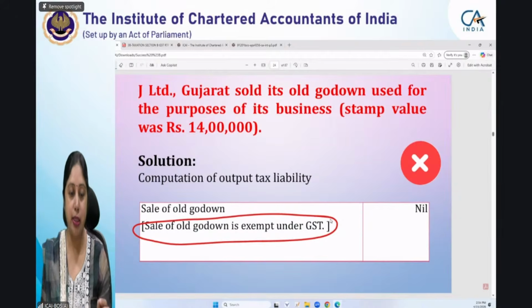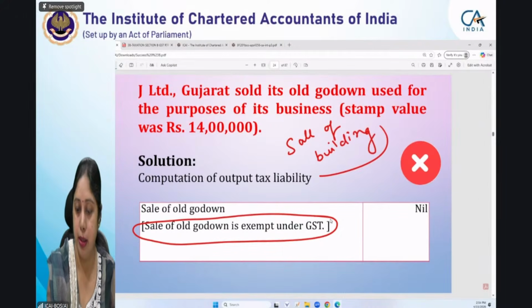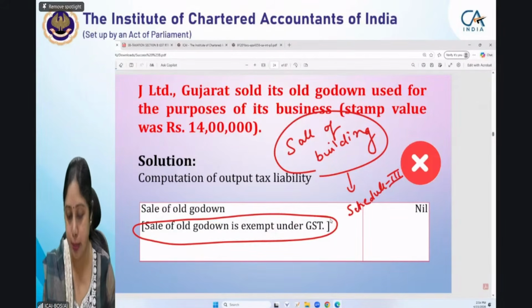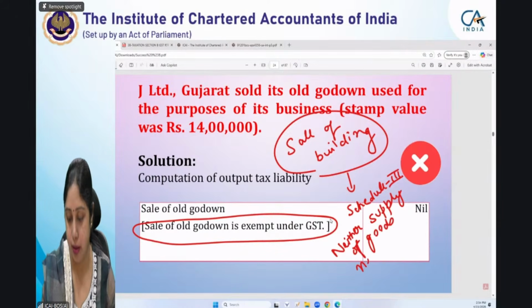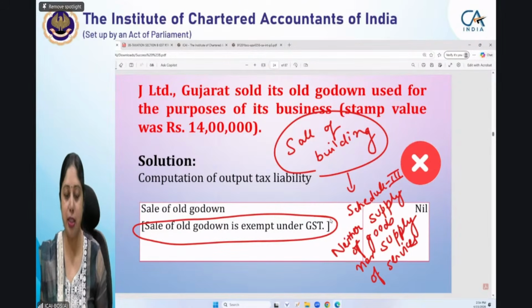Why? Because sale of building is part of Schedule 3. Now, when I say Schedule 3, that means that particular activity is not a supply per se. That is neither supply of goods nor supply of services. And the reason the student has mentioned here is that it is exempt under GST.